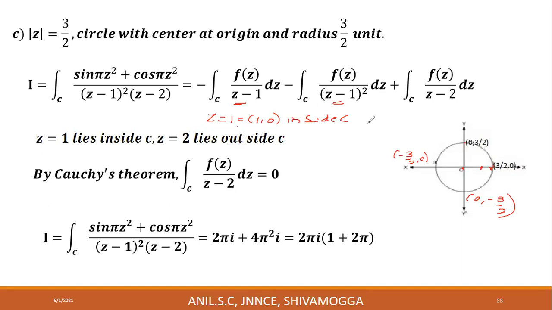And z is equal to 2. 2 means 2 comma 0. Real part 2, imaginary part 0. This is 1.5, therefore 2 comma 0 will be somewhere here. It lies outside C. Therefore, for this integral and this integral, Cauchy's integral formula is to be applied because the point lies inside C. And for this integral, Cauchy's theorem is to be applied. Cauchy's theorem means you directly make the integral 0.